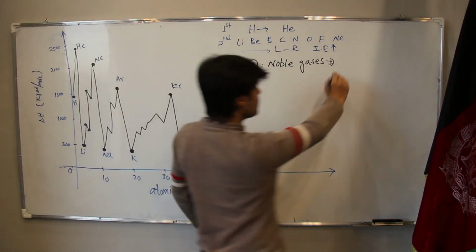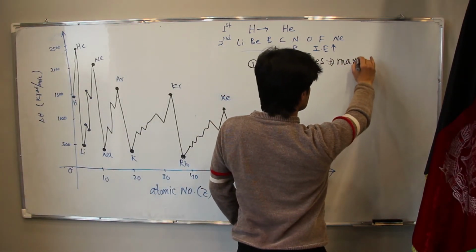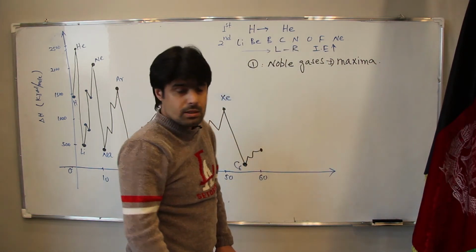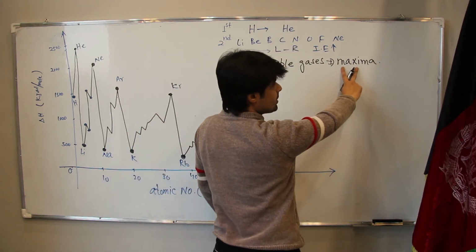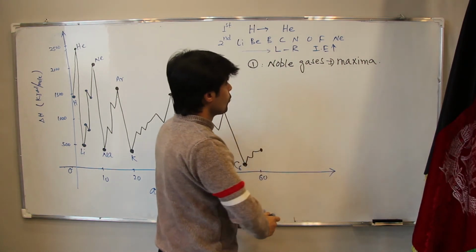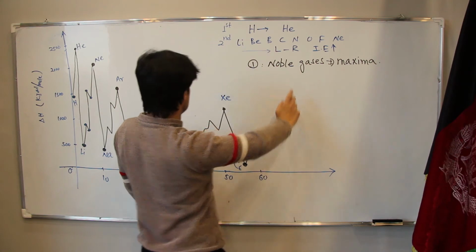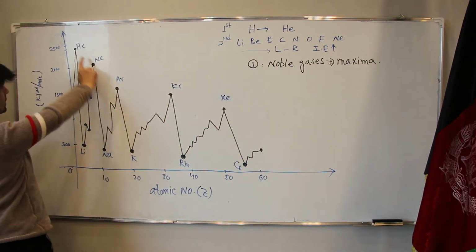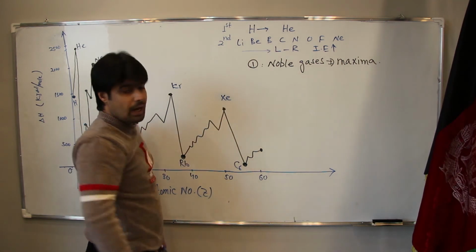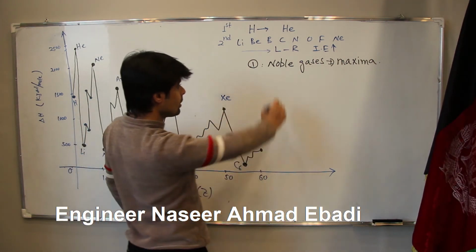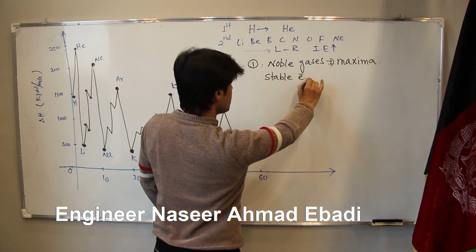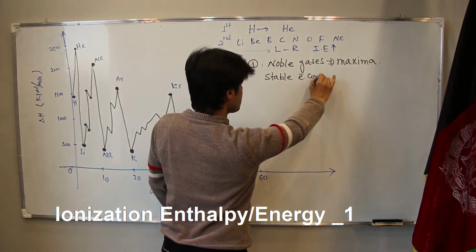In maxima. It means they have the best electronic configuration, or stable electronic configuration.